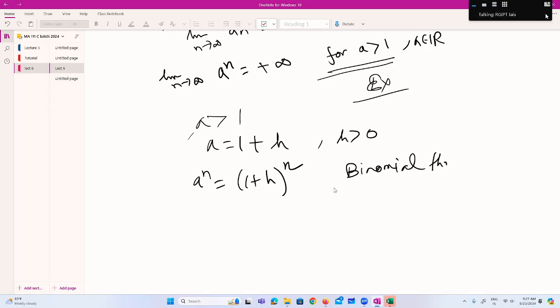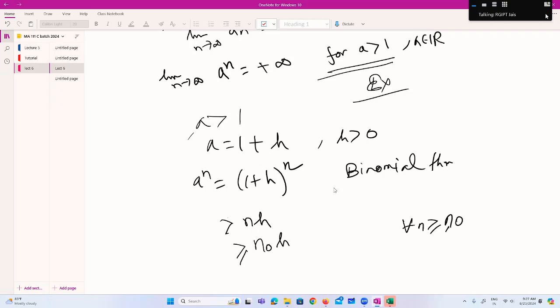And then, if you use the binomial theorem and then use the inequality, you will get that this is greater than nh. Is it clear? Yes, sir. And then you have to use the Archimedean property. So you can see that this is greater than or equal to n naught h for all n greater than or equal to n naught.